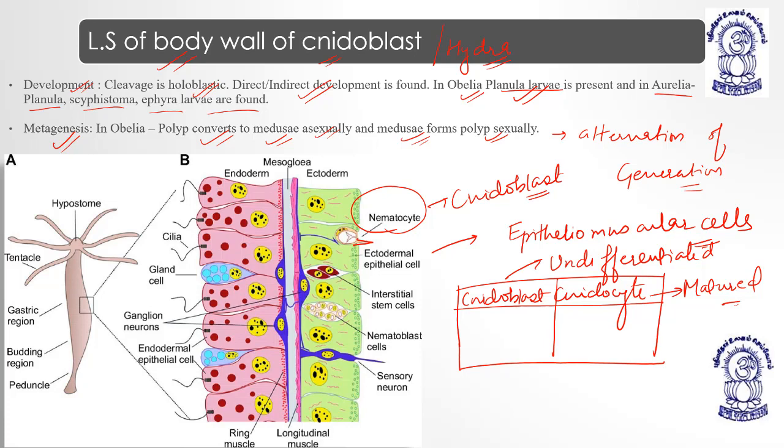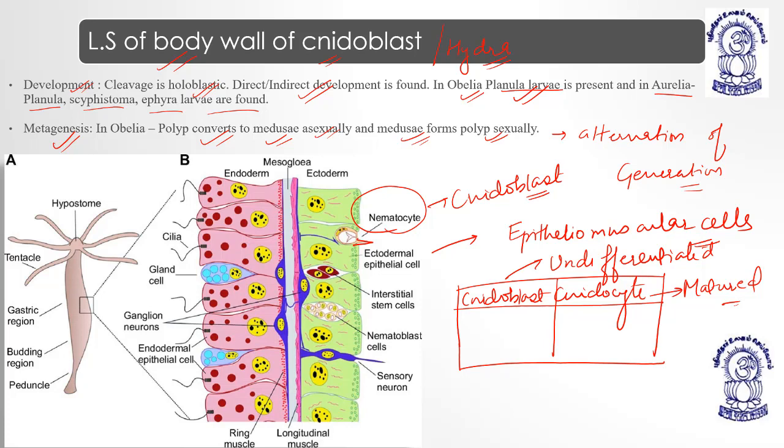Where are nematocysts used? For defense and offense. Interstitial cells are reserve cells and are called totipotent cells, which can be converted into any type of cell. Interstitial cells are basically cells that can change into any kind of cell. Then the nerve cells and sensory cells. Nerve cells are the cells that do the work of sensation. Sensory cells are the cells that actually perform the sensory function, right?